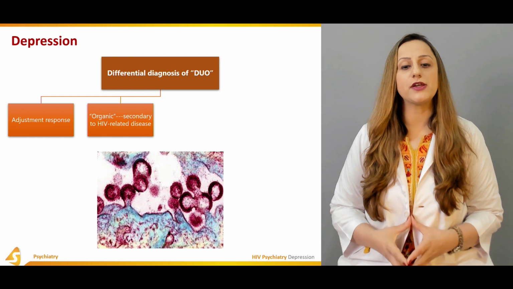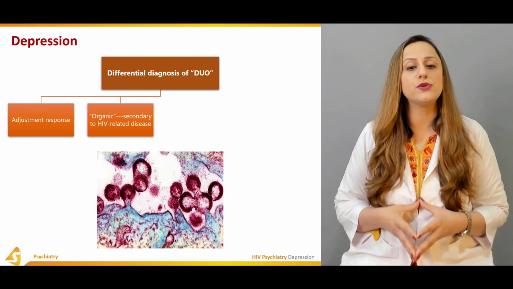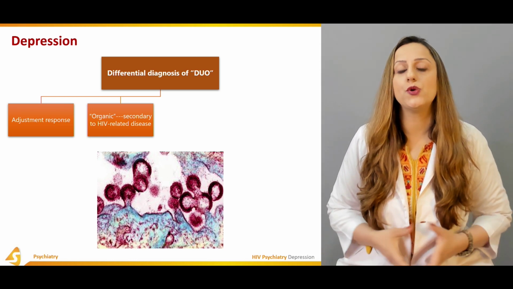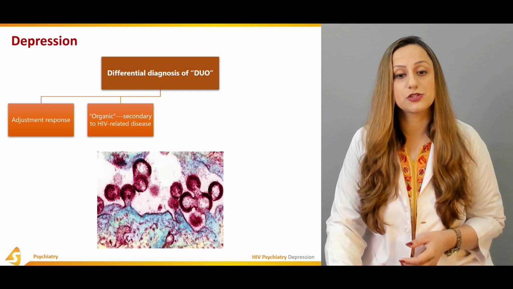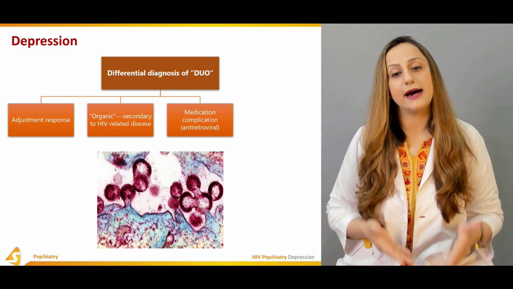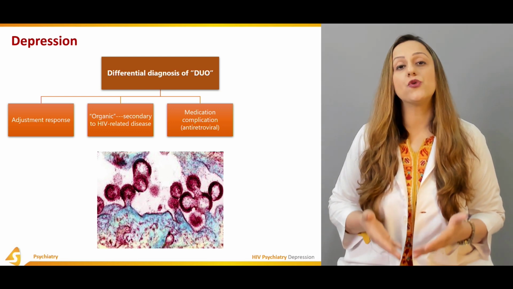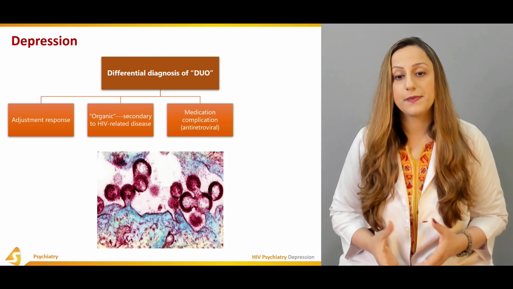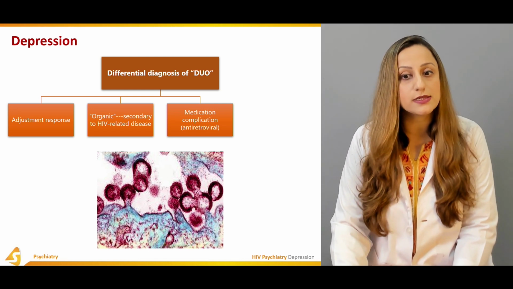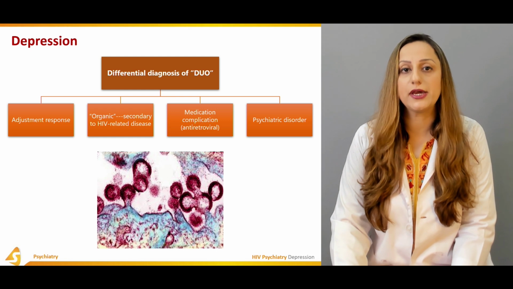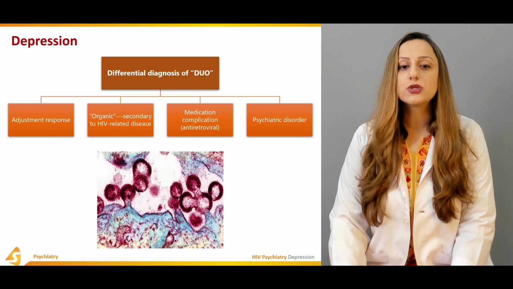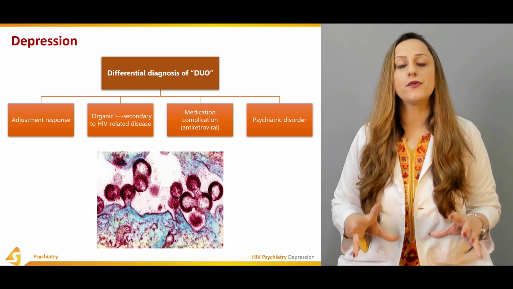And then we can have an organic cause secondary to HIV-related disease. In these patients, even the DUO is found to be positive. And then we have the medications and their complications as well. The antiretroviral complications are again very important and very significant, and they should be critically noticed in a person who is on the antiviral treatment. Then we have the psychiatric disorders on the other hand. So this is the differential diagnosis of a positive DUO.